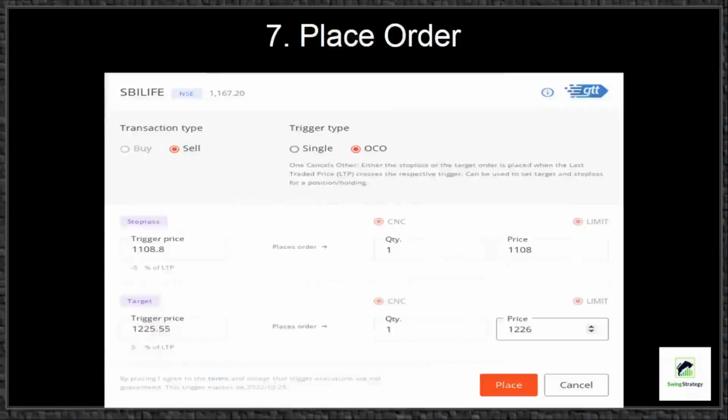This is the GTT order facility in Zerodha. If you don't put stop loss and target at the time of placing your buy or sell order, you can do it later by creating a GTT order. For that, click exit from position and select GTT. Enter a trigger price and an order price at or after the trigger price, for both stop loss and target.